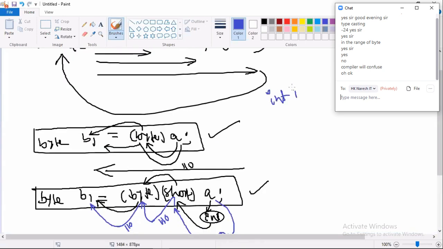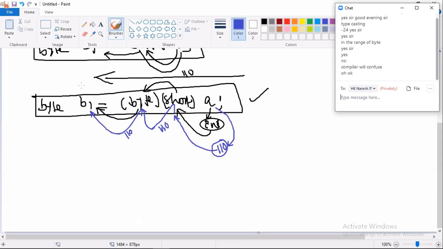Int I1 equal to, can I write single quote here? Is it possible? Int I1 equal to single quote A, is it possible? Possible. Then what is stored in I1? ASCII value, ASCII number 97. Okay, fine. Then now I'm writing one statement here. Is it allowed or not allowed? Think and tell.